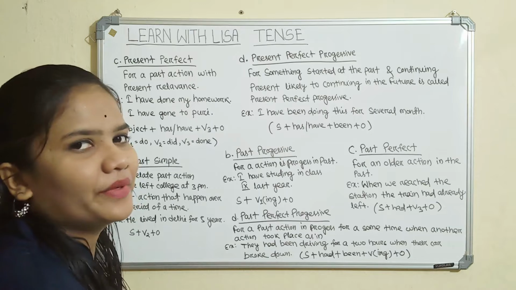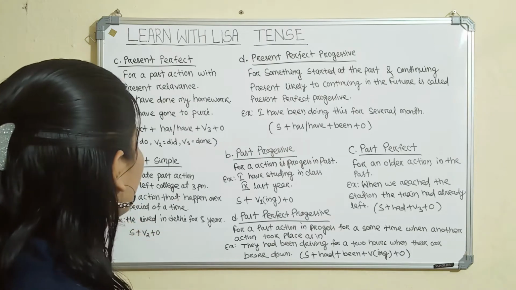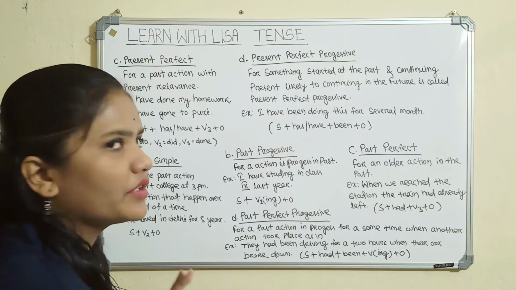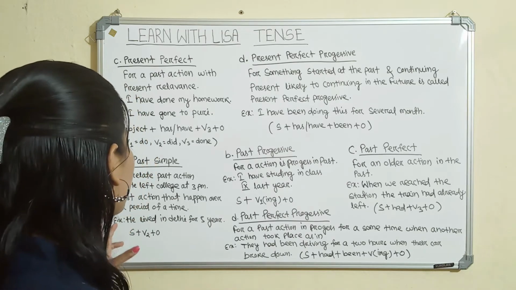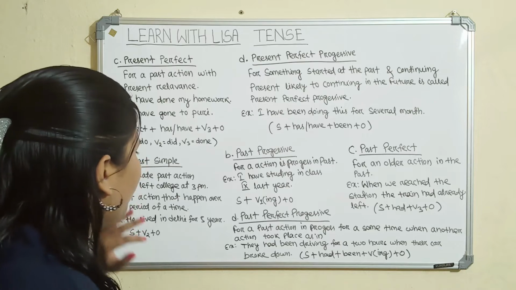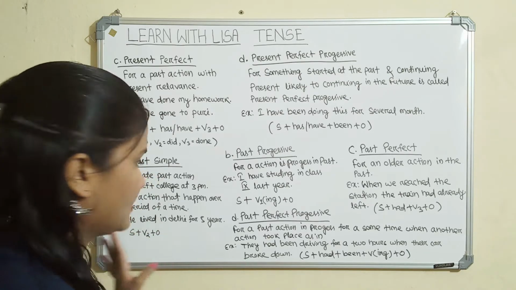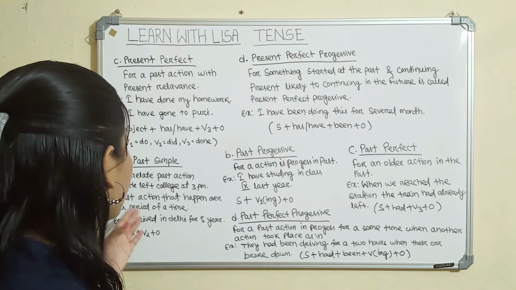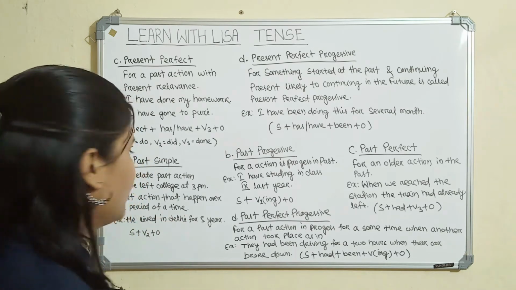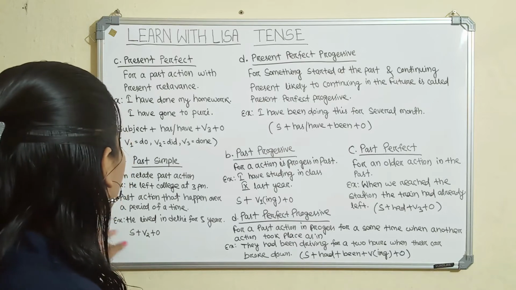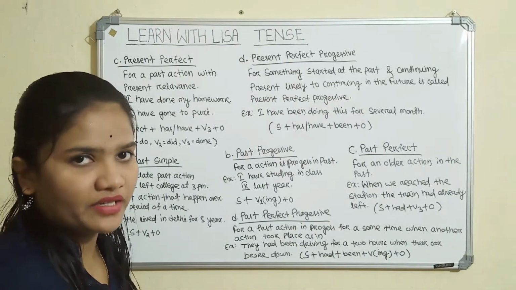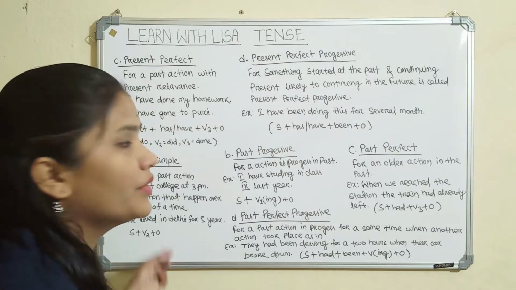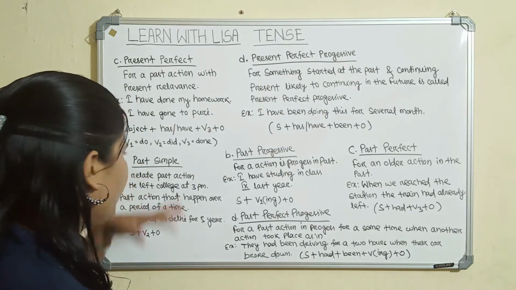Then we will discuss examples. Like, he lived in Delhi for 5 years. For 5 years continuously he lived in Delhi. That is called a past action. It also happened in the past time. So it is the past simple tense. The form is subject plus the second form of the verb plus object. That is called past simple.